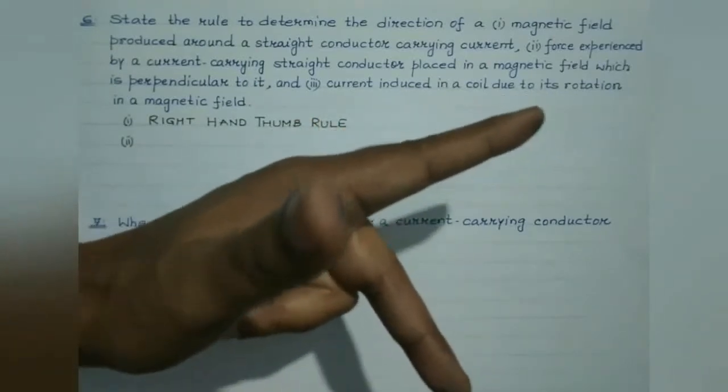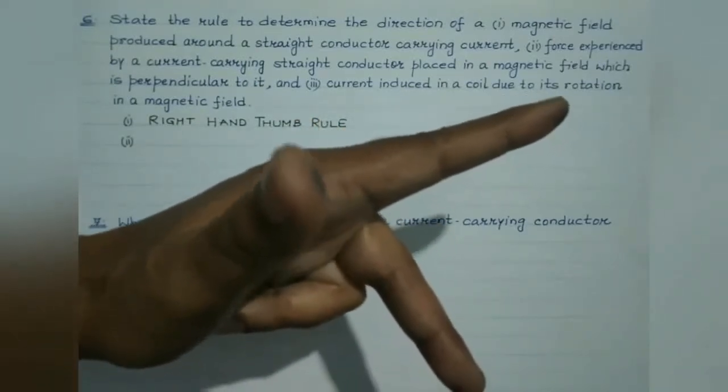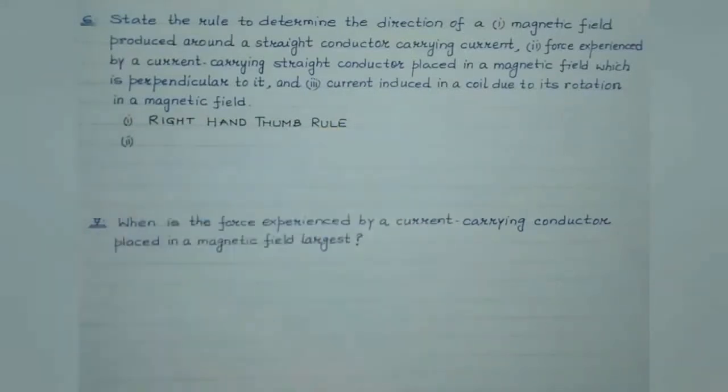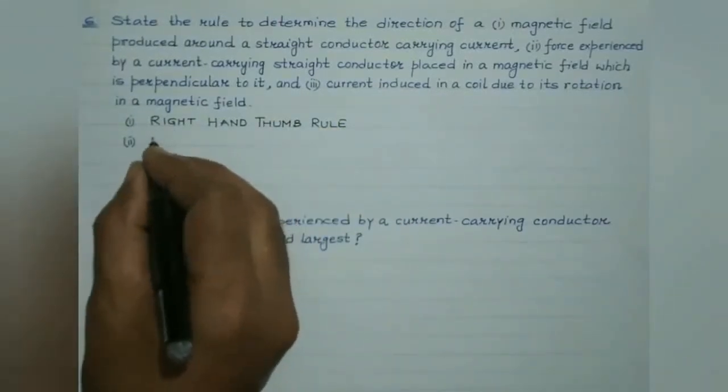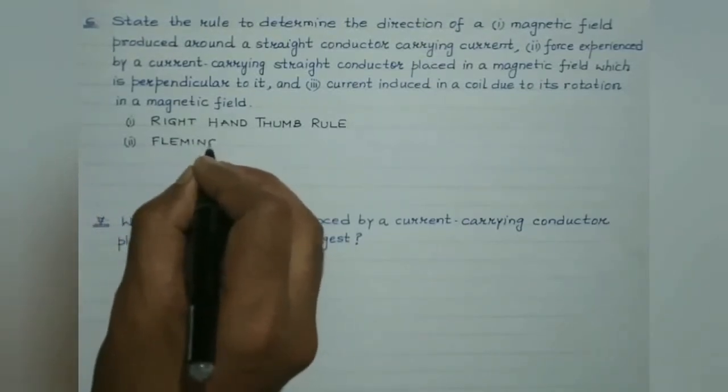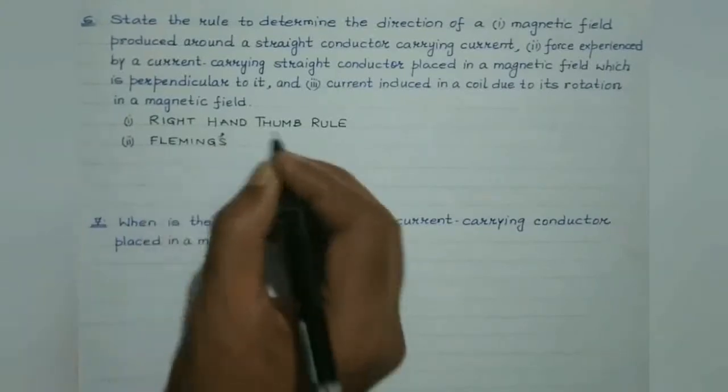So the rule by which the direction of the force experienced by a current carrying straight conductor placed in a magnetic field can be found is Fleming's left hand rule. So the answer of the second part is Fleming's left hand rule.